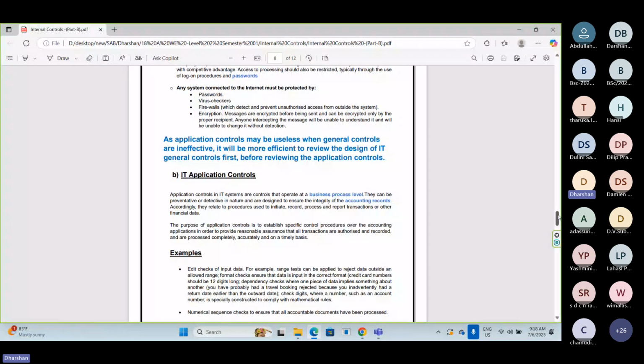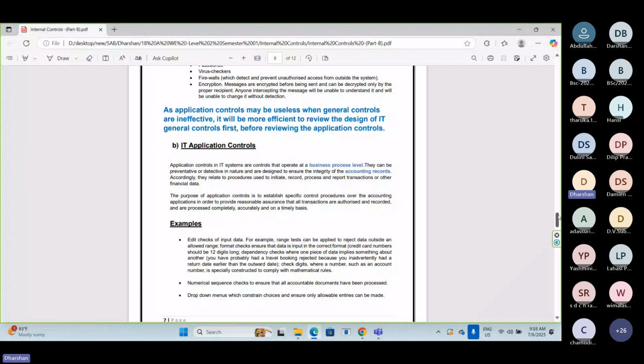So these are the controls. Application controls may be useless when general controls are ineffective. It will be more efficient to review the design of IT general controls first before reviewing the application controls. This point is very, very important from the organization's point of view.